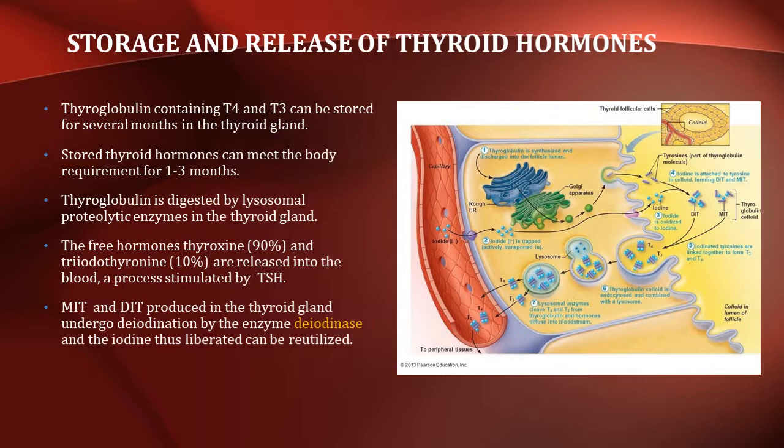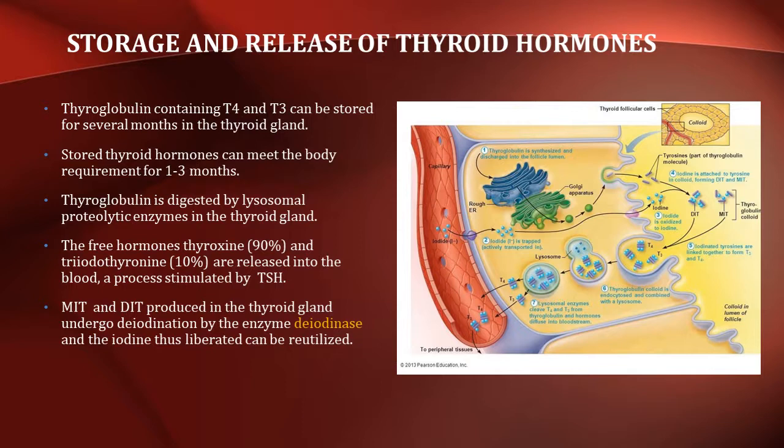Concentrating on the storage and release of thyroid hormones, the thyroglobulin containing T4 and T3 can be stored for several months in the thyroid gland. The stored thyroid hormones can meet the body requirement for 1 to 3 months. The thyroglobulin is digested by the lysosomal proteolytic enzymes in the thyroid gland. The free hormones thyroxine and triiodothyronine are released into the blood by a process stimulated by TSH.